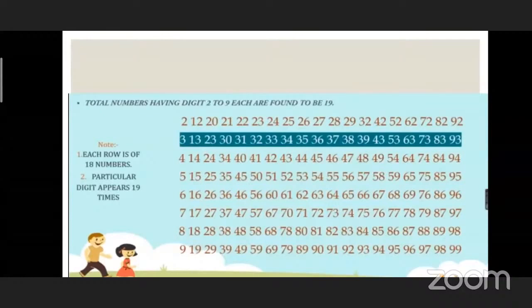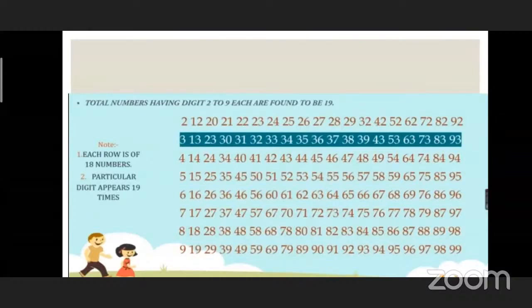2, 12, 20, 21, 22, 23, 24, 25, 26, 27, 28, 29, 32, 42, 52, 62, 72, 82, 92. 3, 13, 23, 30, 31, 32, 33, 34, 35, 36, 37, 38, 39, 43, 53, 63, 73, 83, 93. 4, 14, 24, 34, 40.